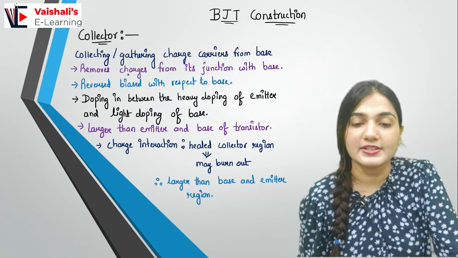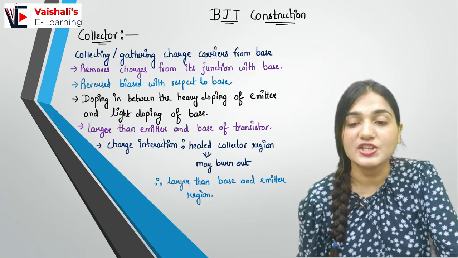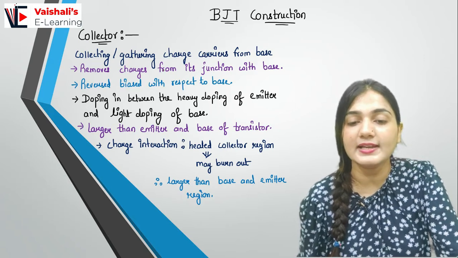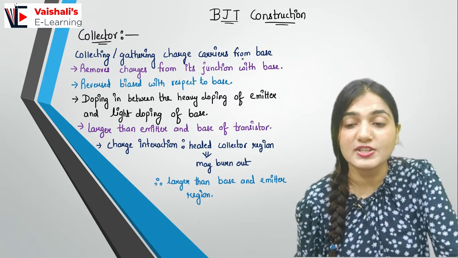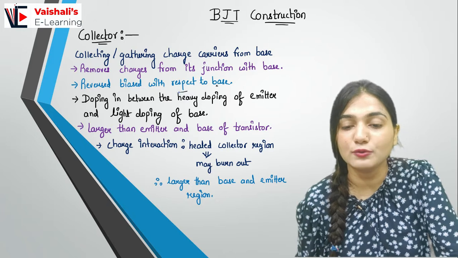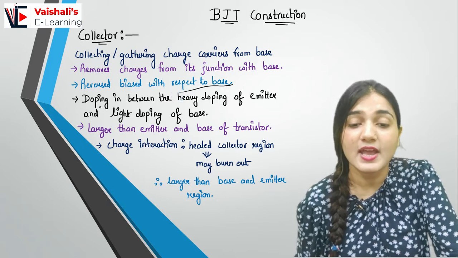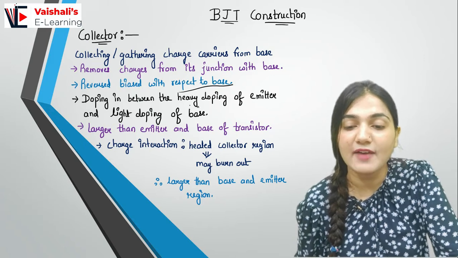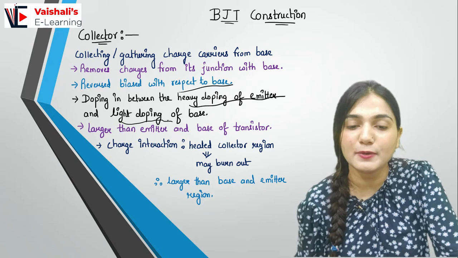So coming to the collector. The collector has the collecting or gathering property for the charge carriers from the base. It removes charges from its junction with the base, and it is reverse biased with respect to the base. I have already told you the collector base junction is reverse biased. The doping level is in between the heavily doped emitter and the lightly doped base, so it has in-between doping.